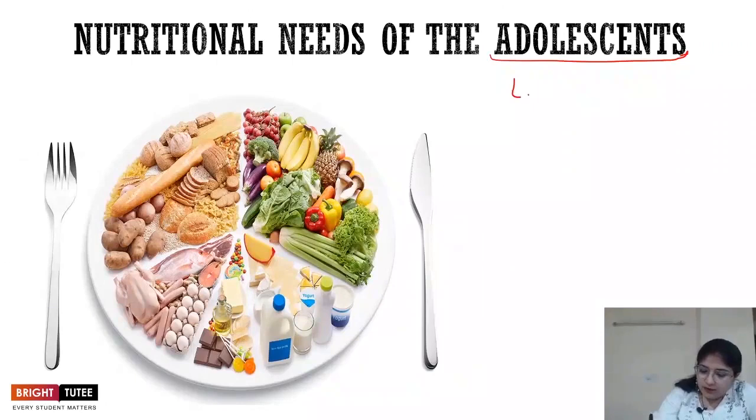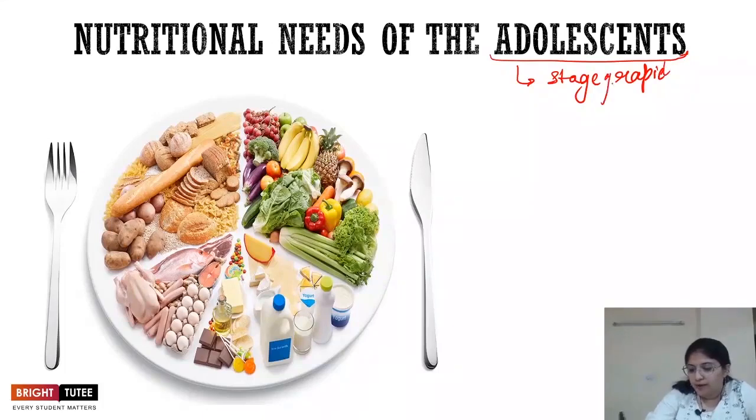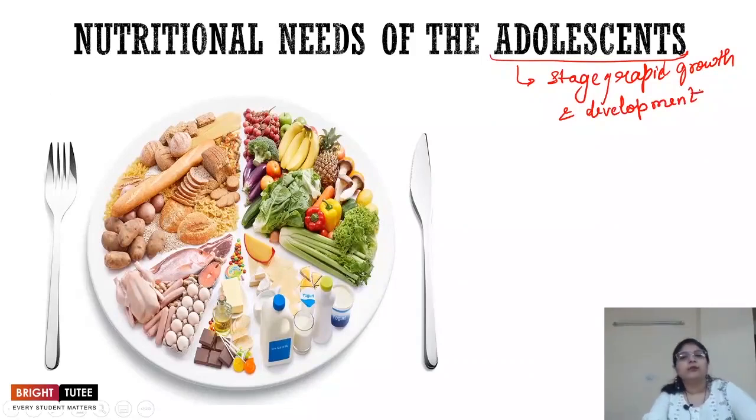It is very important to understand what exactly is happening in the bodies of the adolescents. This is the stage of rapid growth and development, right? During this stage, like I said, the height is increasing. We have seen how the body shape of girls and boys changes.